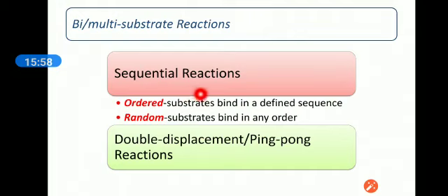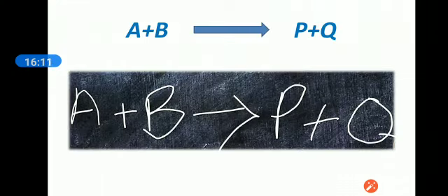We can further categorize the sequential reactions into ordered sequential reactions and random sequential reactions. Suppose the two substrates A plus B will be converted into products P plus Q. Most of the time there are bi- or multi-substrate reactions and multiple products in this type of catalysis.